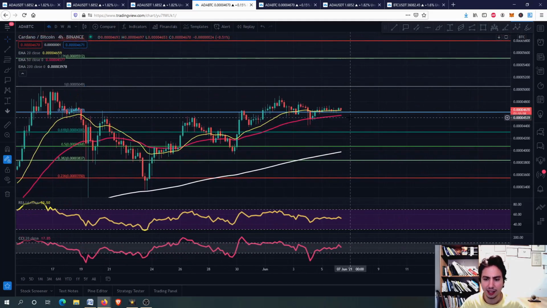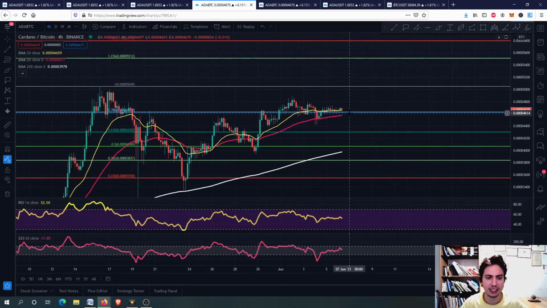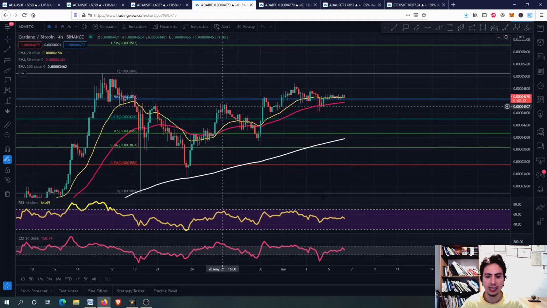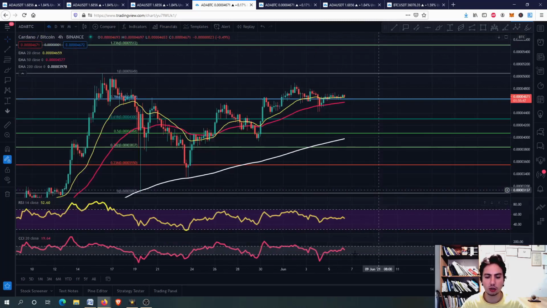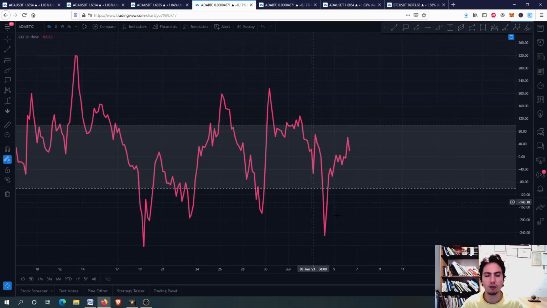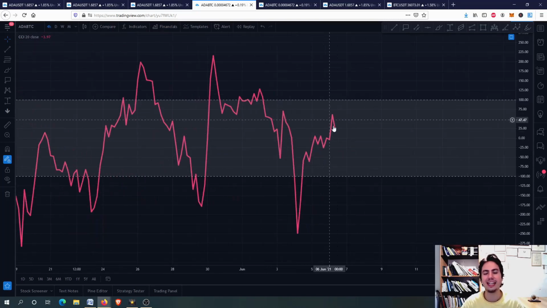And you can see that we maintain the 0.786 Fibonacci retracement level. We are looking forward to surpass the previous high for the 4-hour frame. We don't have any overbought situation at all, and we don't have any oversold situation at all for the commodity channel index as well, guys.